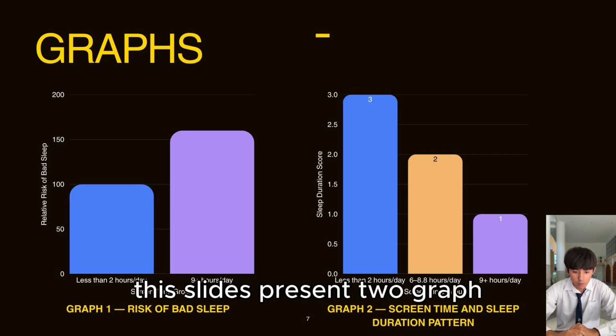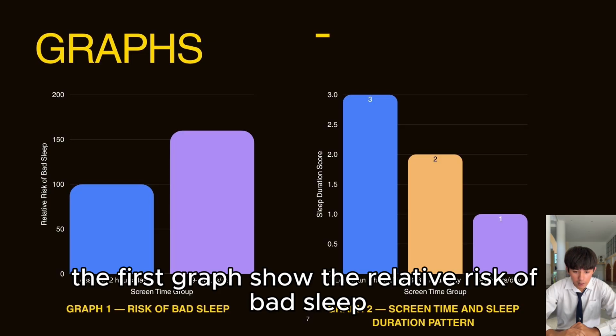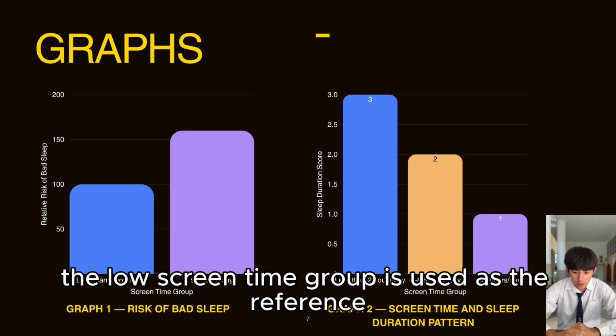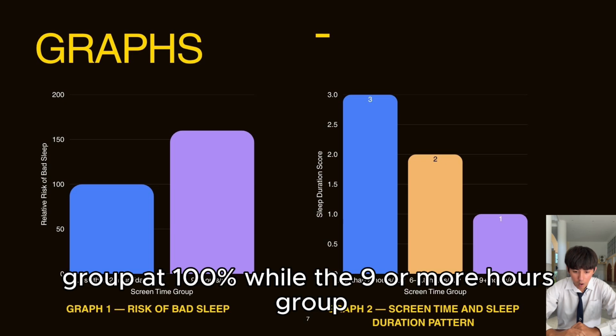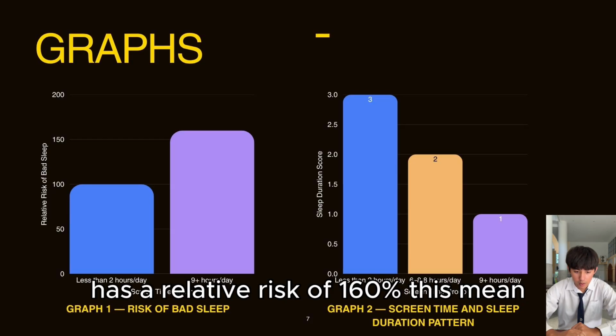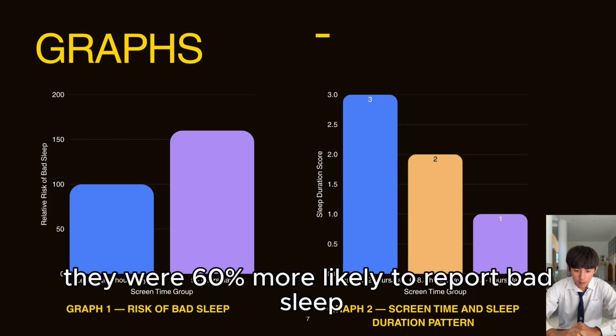These slides present two graphs. The first graph shows the relative risk of bad sleep. The low screen time group is used as the reference group at 100%, while the 9 or more hours group has a relative risk of 160%. This means they were 60% more likely to report bad sleep.